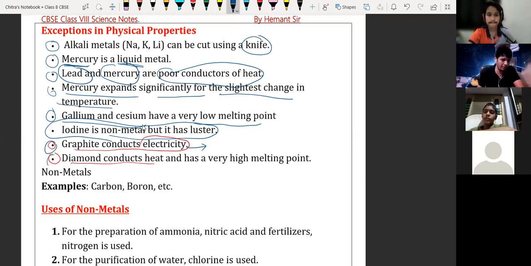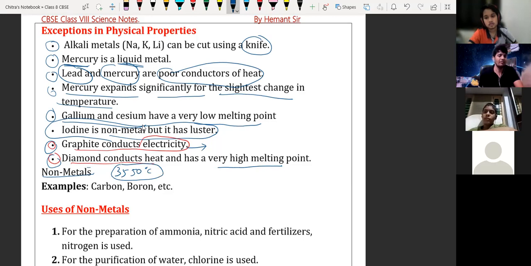The last point here is diamond, which has a very high melting point despite being a non-metal. See, all non-metals have a very low melting point, but only diamond has a higher melting point of about 3550 degrees Celsius, at which temperature diamond is going to start melting.